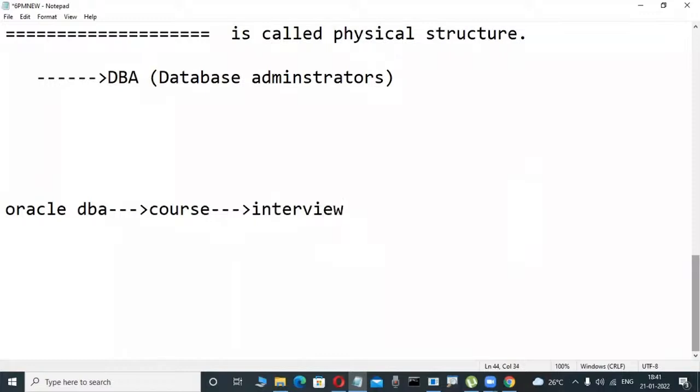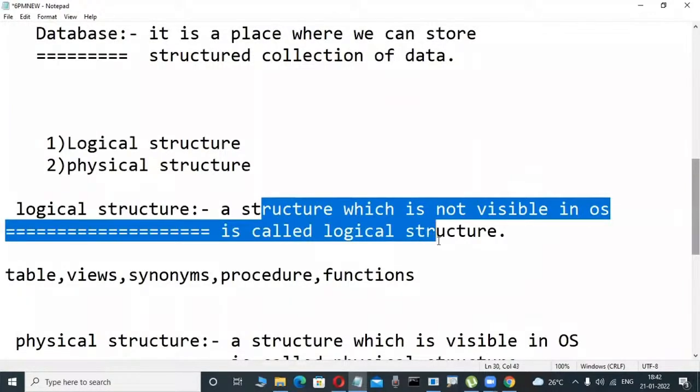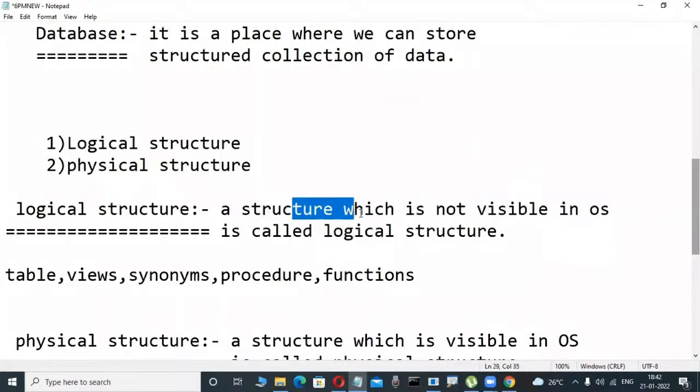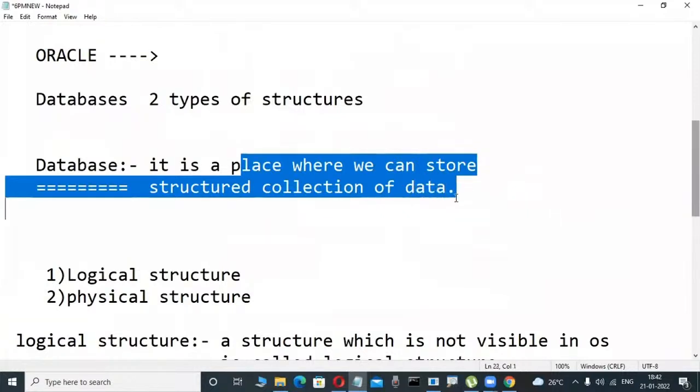Roughly, my interviewer asks, Murali, what is a database? If I give the bookish answer, that it is a structured collection of interrelated data, a place which stores a structured collection of data, then I am immediately rejected.